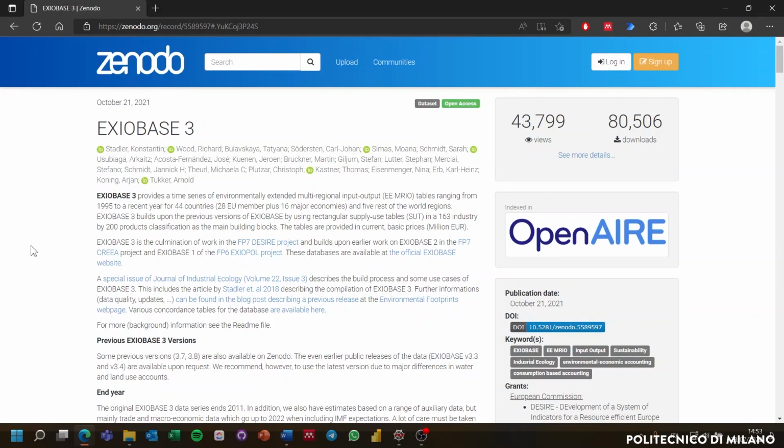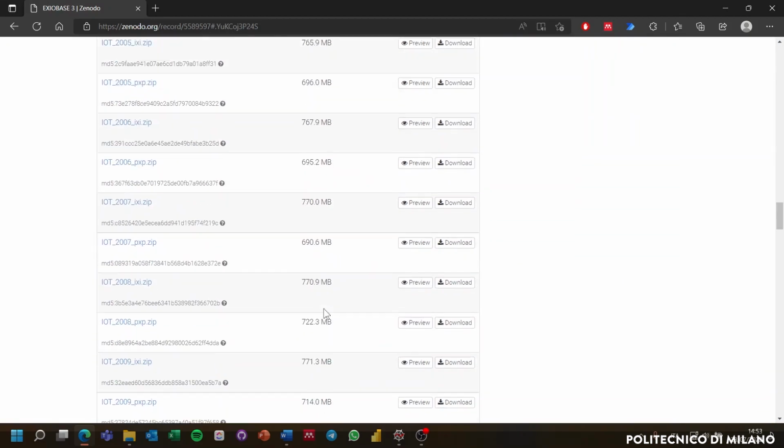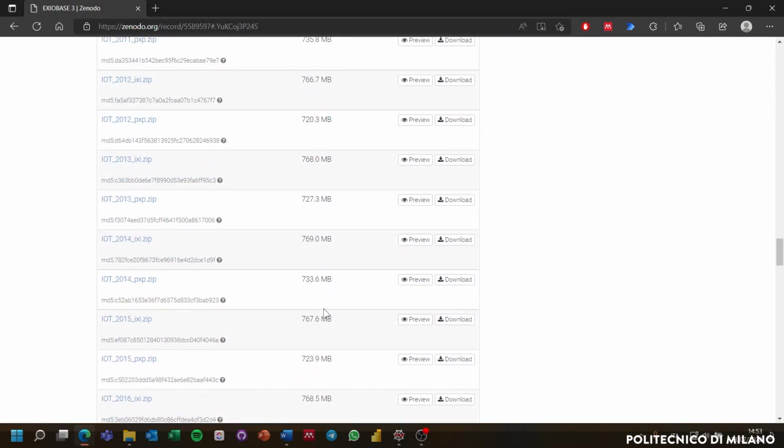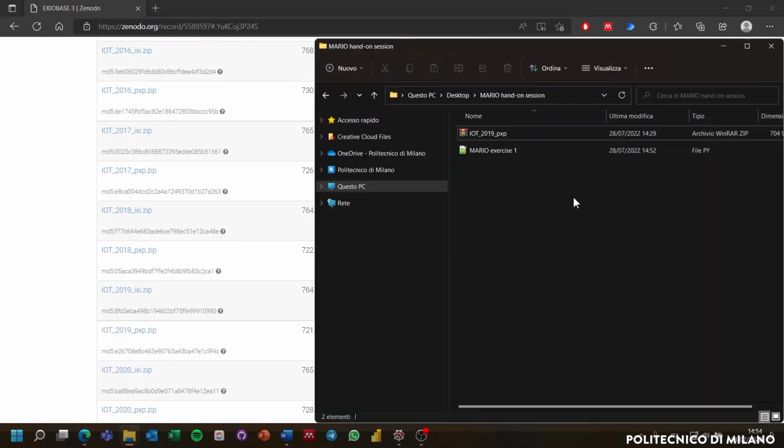Let's conclude this lecture by getting ready for the Mario hands-on session. The first step is to download the desired Exiobase table from its Zenodo repository. By scrolling down, you can find and download the correct input-output product-by-product table, referred here to 2019. Once it is downloaded, you can save the zip file into any directory of your PC. For this session, I saved it into a dedicated folder on my desktop called Mario Hands-On Session.